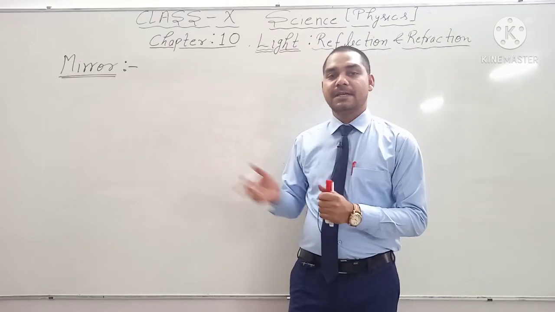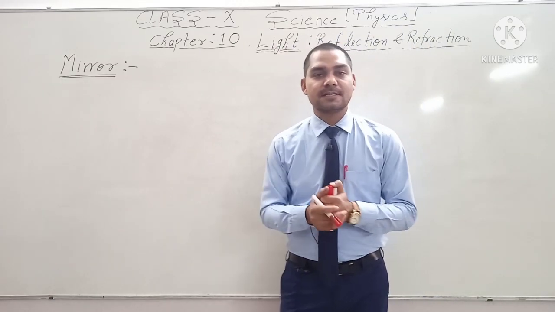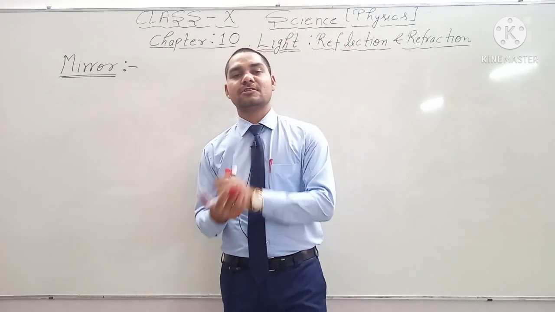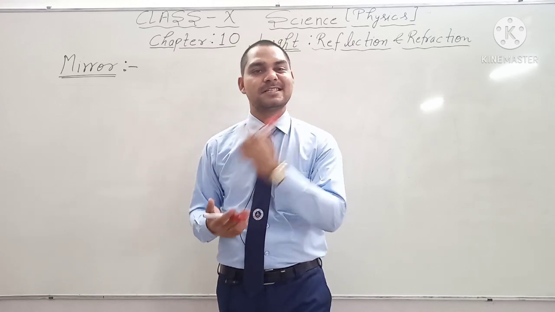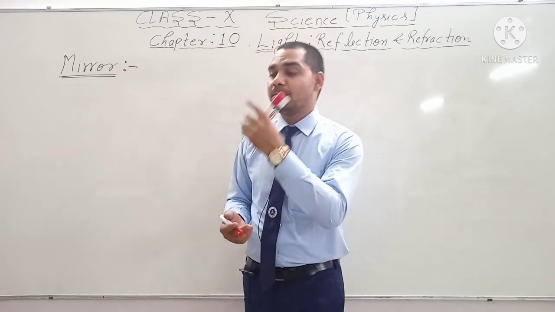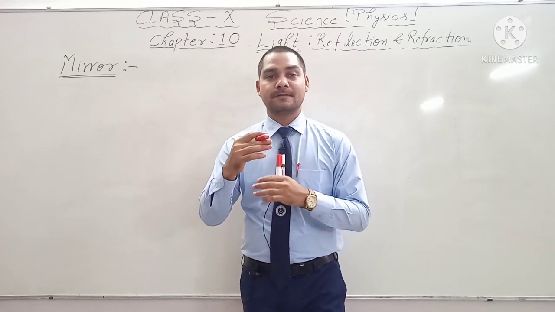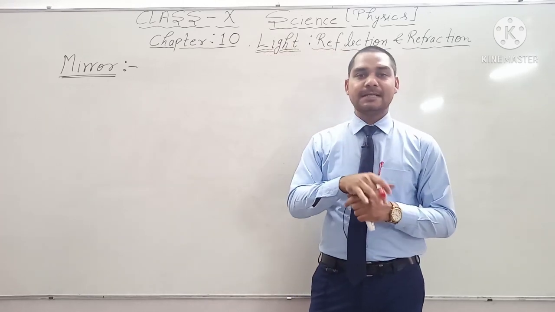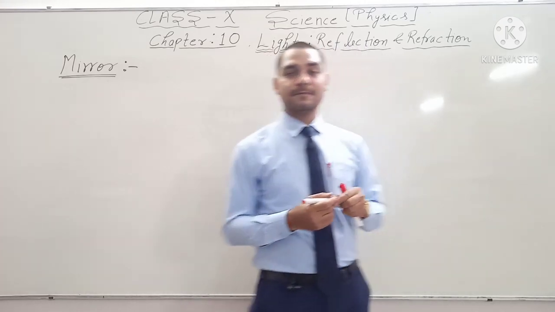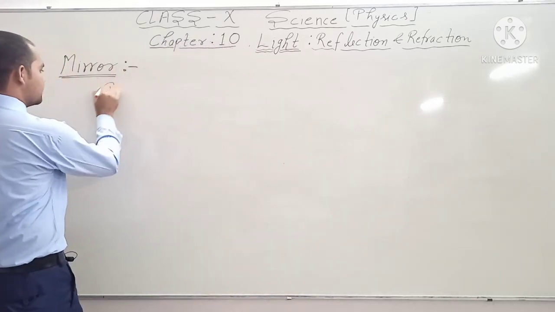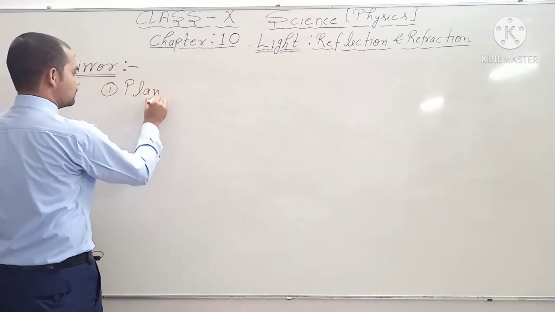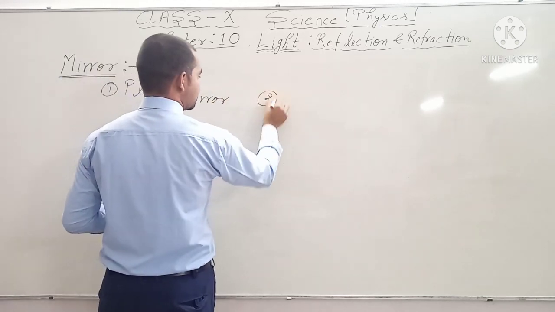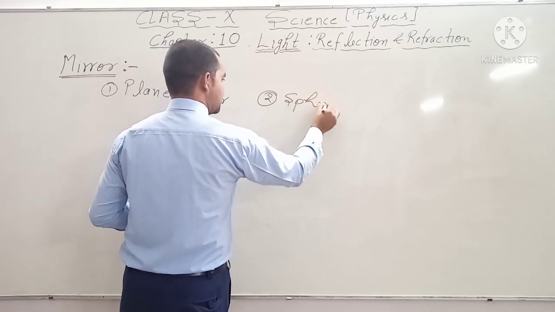Okay, next topic, that is the mirror. A mirror is a polished surface which reflects almost all the light which is incident on it. That means a mirror is a type of polished surface which reflects all the incident light rays. There are two types of mirrors. The first one is the plane mirror and the second one is the spherical mirror.